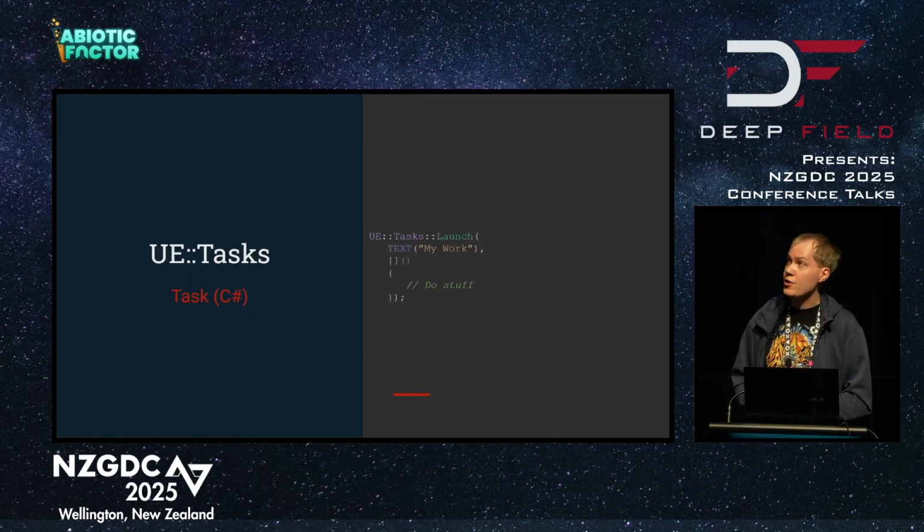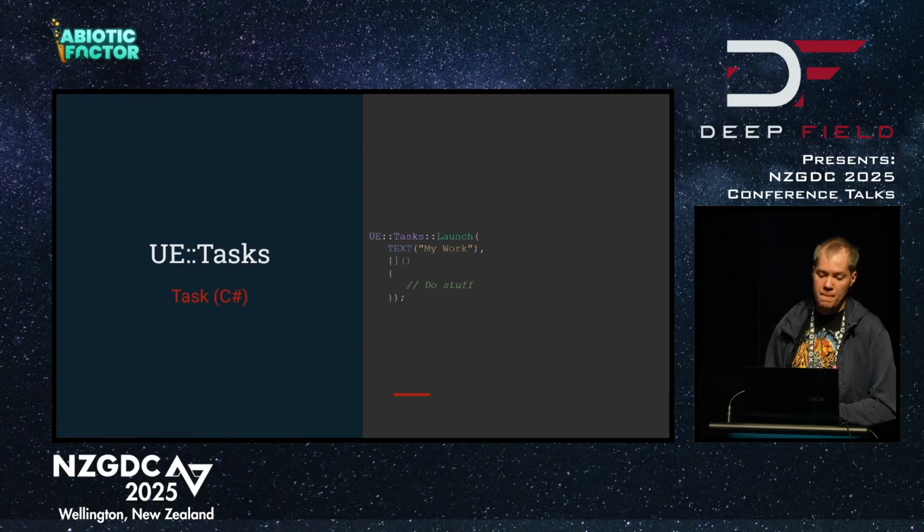More modern in Unreal Engine is this UE Tasks namespace. It has a whole bunch of really handy threading helper functions and types. In this case, Launch will do exactly what we've just seen. It will take your work and add it to potentially a thread pool or the task graph or whatever else it's using behind the hood, but you don't have to point it at a specific thread pool. Again, just focusing on, I want this work done.